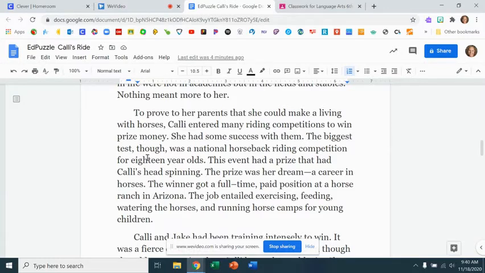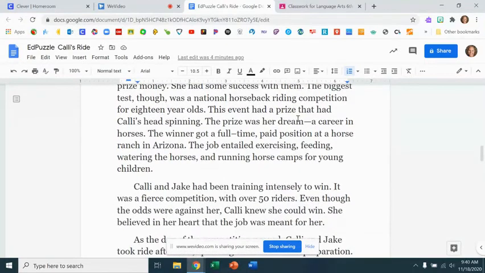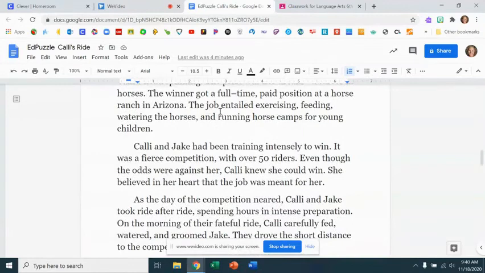The biggest test, though, was a national horseback riding competition for 18-year-olds. This event had a prize that had Callie's head spinning. The prize was her dream, a career in horses. The winner got a full-time paid position at a horse ranch in Arizona. The job entailed exercising, feeding, watering the horses, and running horse camps for young children.